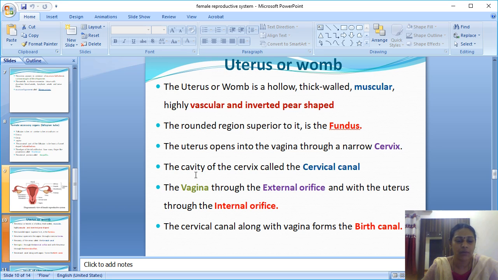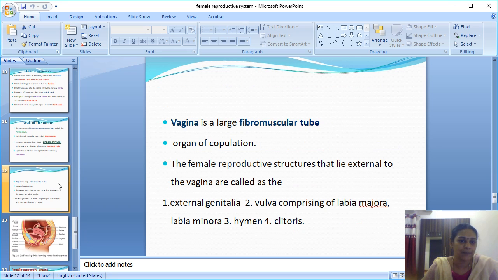The cervical canal is formed by the cavity of the cervix. The vagina has an external orifice, and from the uterus there is an internal orifice. So the cervical canal and vagina unite to form the birth canal.